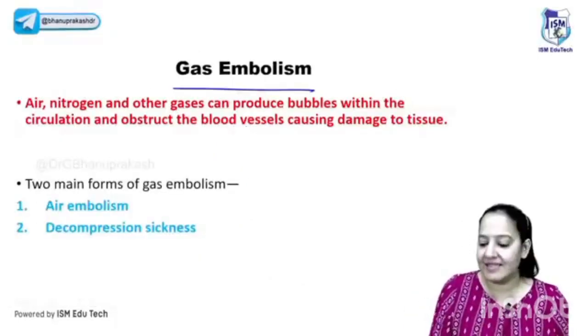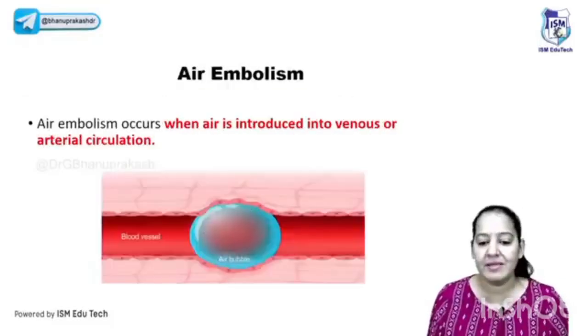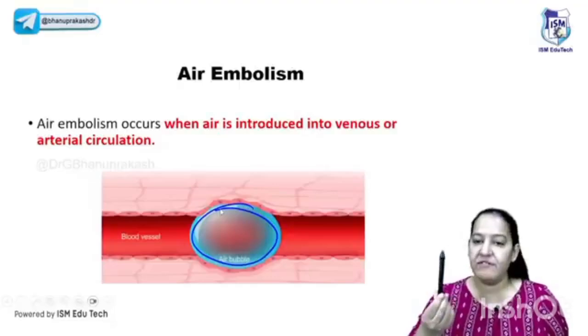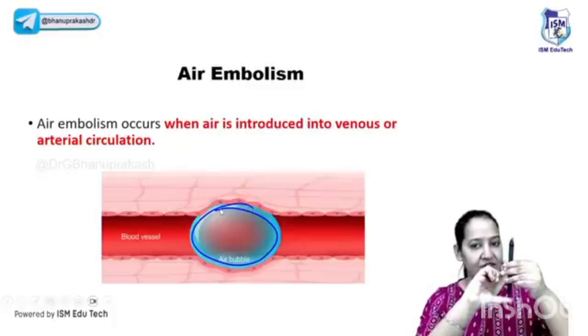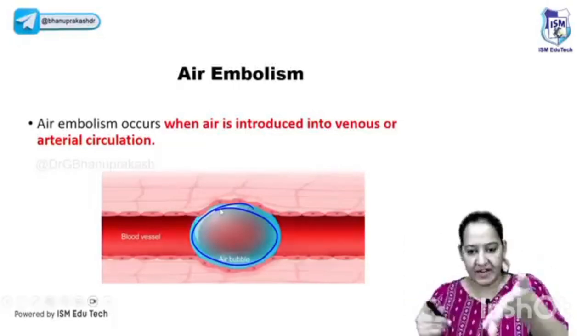The next and the last is the gas embolism. How does the gas embolism occur? How can gas be present inside a blood vessel? You give injections to your patients, IV injections. When we give an IV injection, we fill the syringe with the liquid medicine, and we take the air out. If you have seen, first we take the air out, we take the medicine up to the tip of the needle, and then we inject. If we don't take the air out, air is also injected, and that can cause an air embolism.